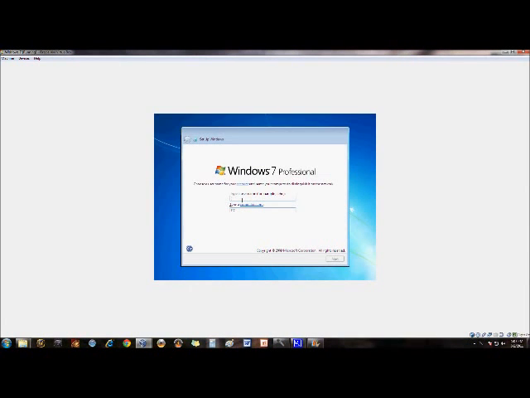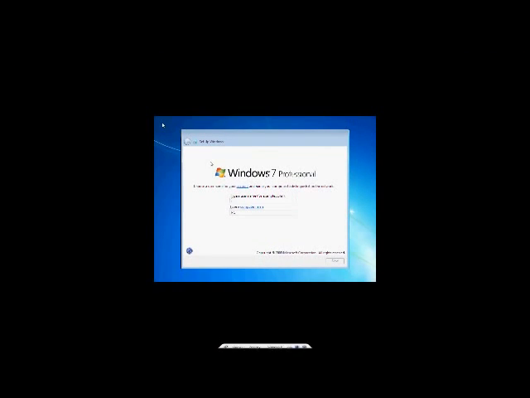Now this is right at the beginning. Right now we're just setting the username, so let me just put this in full screen so it looks as if we're doing this on a new computer, which we are. It's just a virtual thing. As in I made my own computer inside this computer just to show you guys how Windows 7 installation goes on a new computer.